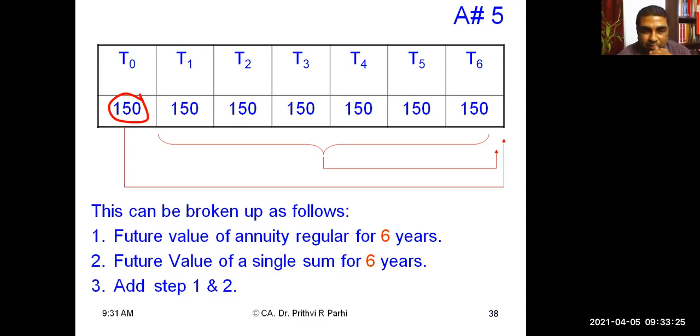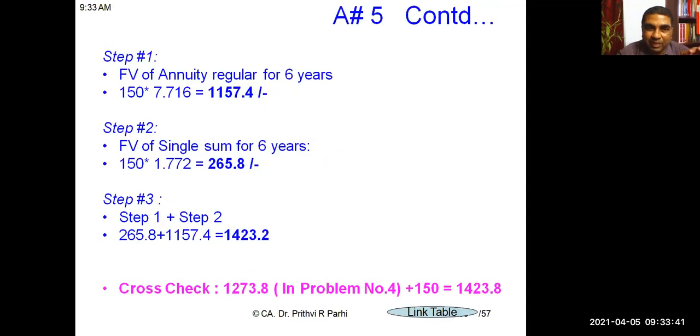Yes, sir. So I can break up the process into these 3 steps. Future value of an annuity regular for 6 years. Future value of a single sum for 6 years. Then just add step 1 and step 2. If I apply those steps, the future value of an annuity regular for 6 years is 1157.4.